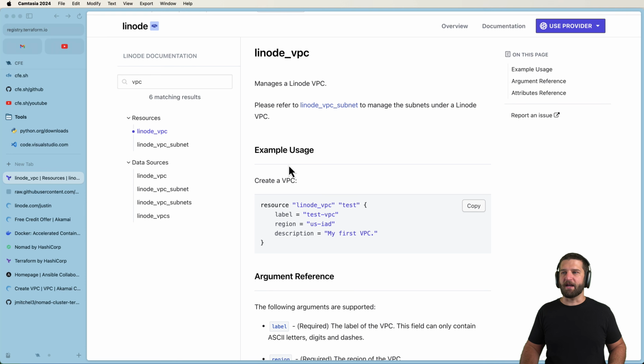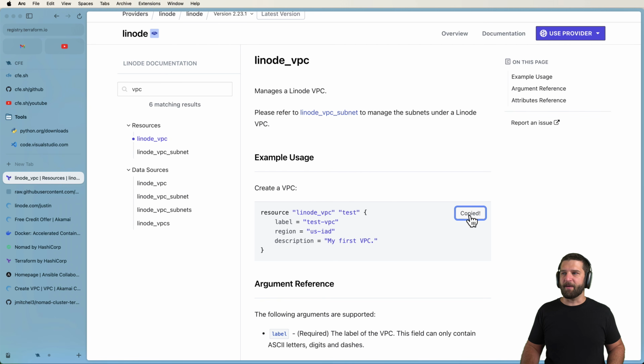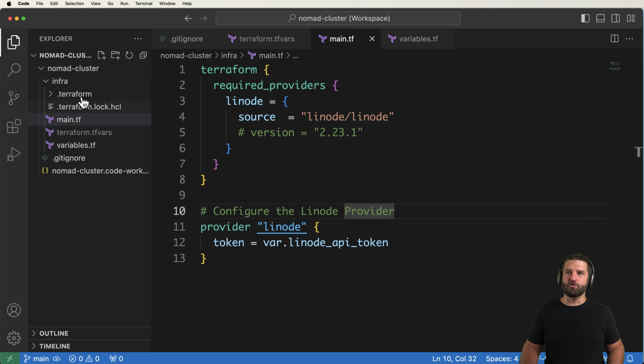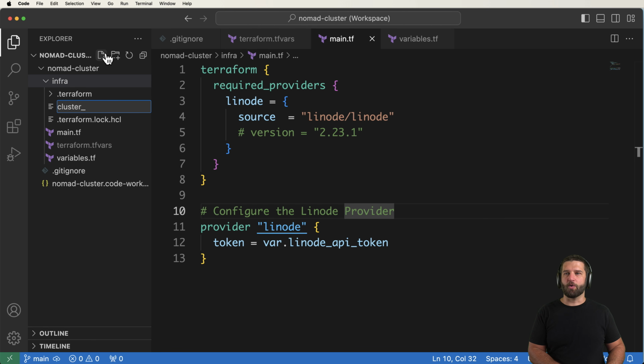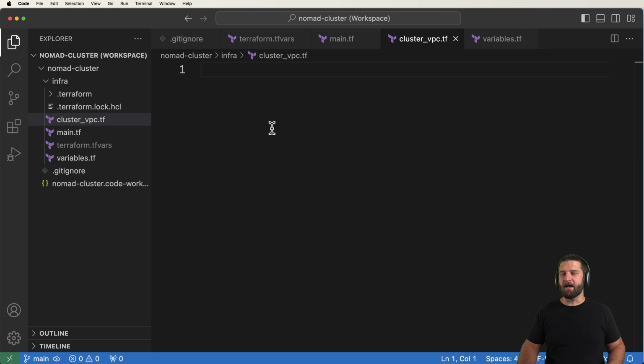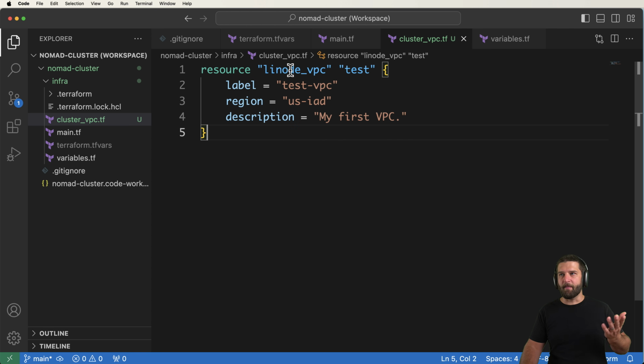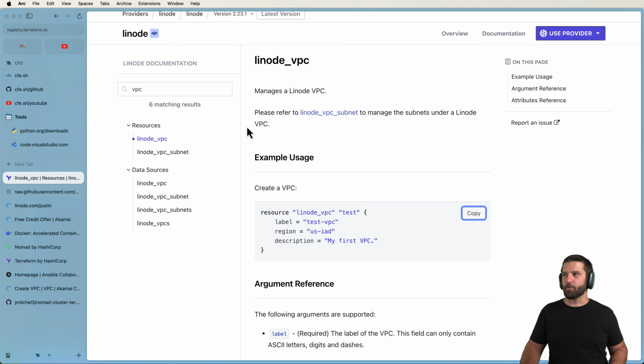So let's go ahead and create our very first VPC by just using the docs here. I'm going to copy this one, jump into my Nomad infrastructure, and call this cluster_vpc.tf, and paste this in. Keep in mind, the Linode provider is already configured so that I can just start using these different resources in here. This resource is probably fine, I could probably go off of this one. But the idea here is the region that I might want to use. Linode has a bunch of different regions that are available here.